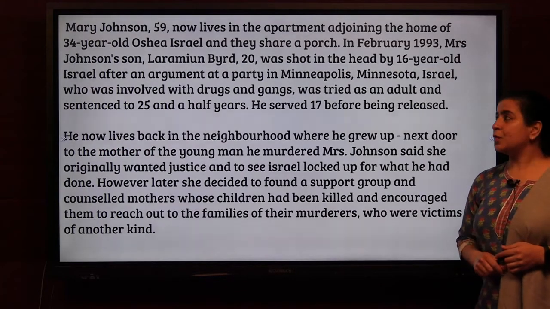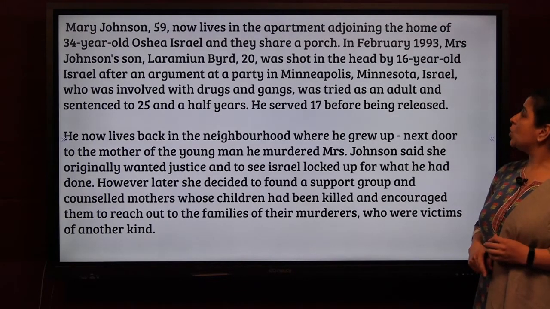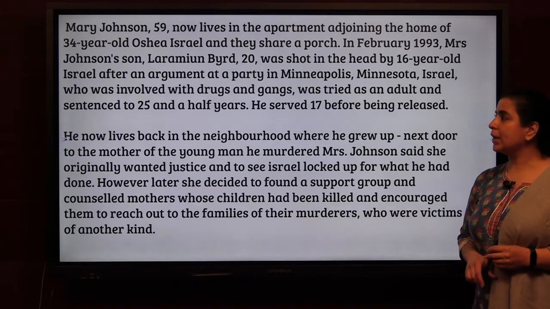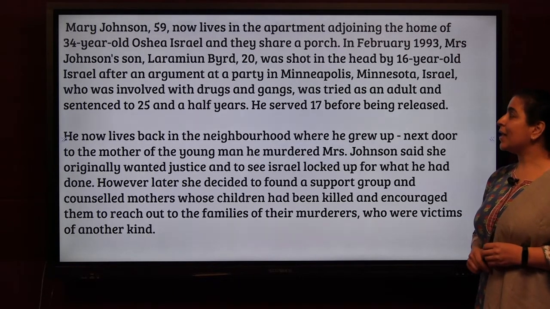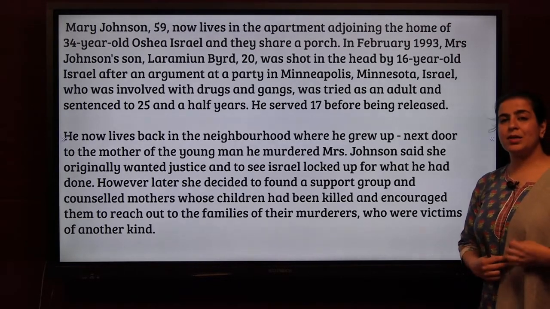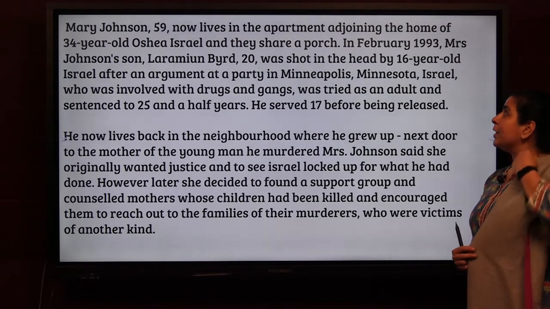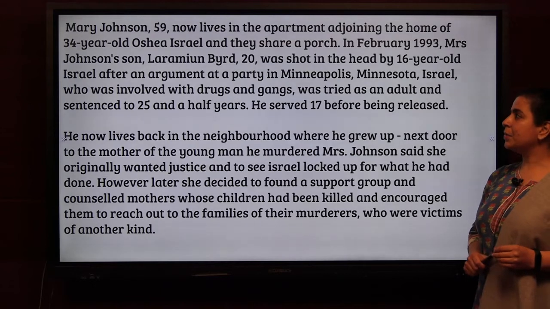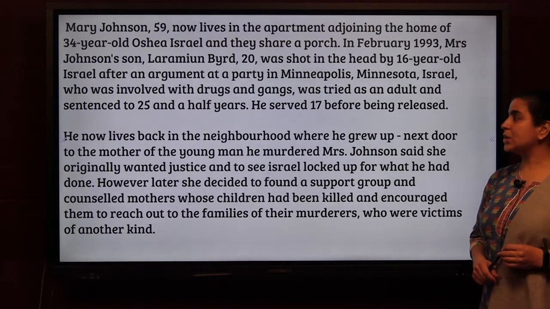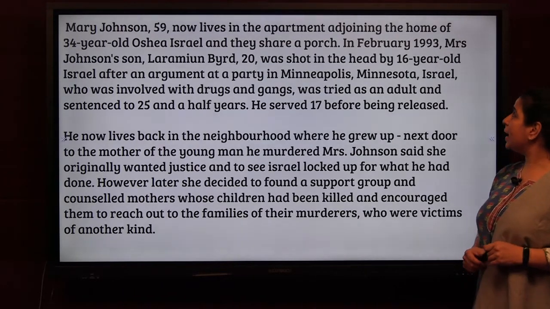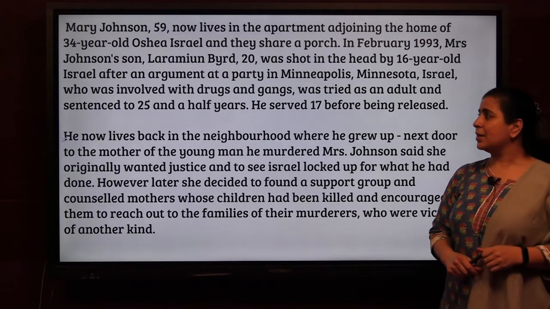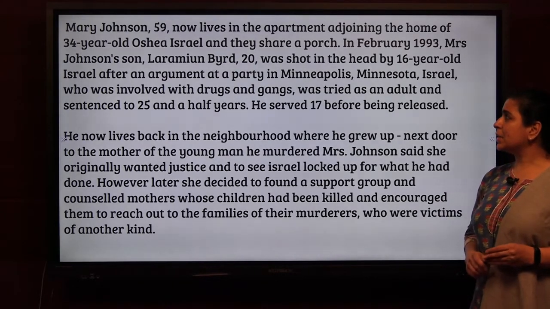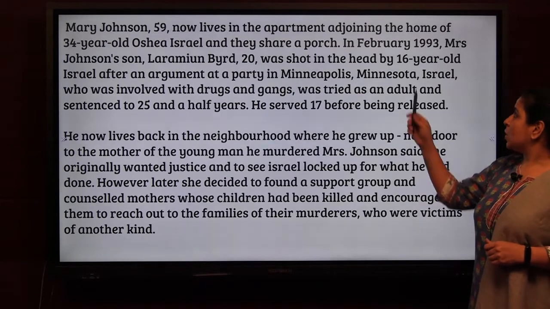Mary Johnson, 59, now lives in an apartment adjoining the home of a 34-year-old man, Oshea Israel, and they share a porch and the common garden. In February 1993, Mrs. Johnson's son, Laramiun Byrd, only 20 years old, was shot in the head by 16-year-old Israel after an argument at a party in Minneapolis, Minnesota.